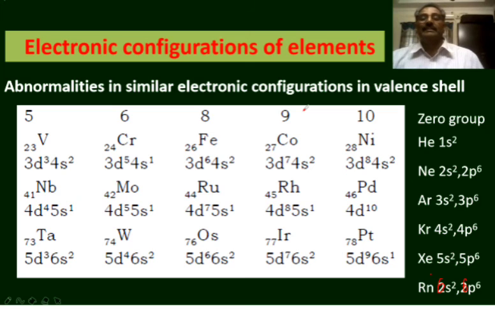So mostly the electronic configurations are reflected in the groups in the periodic table. That is, all the elements present in a group in the periodic table possess similar valence shell configurations, but there are exceptions in the configurations of elements like chromium, molybdenum, niobium, ruthenium, rhodium, palladium, and platinum. These deviations from the above principle might give extra stability to the atom.